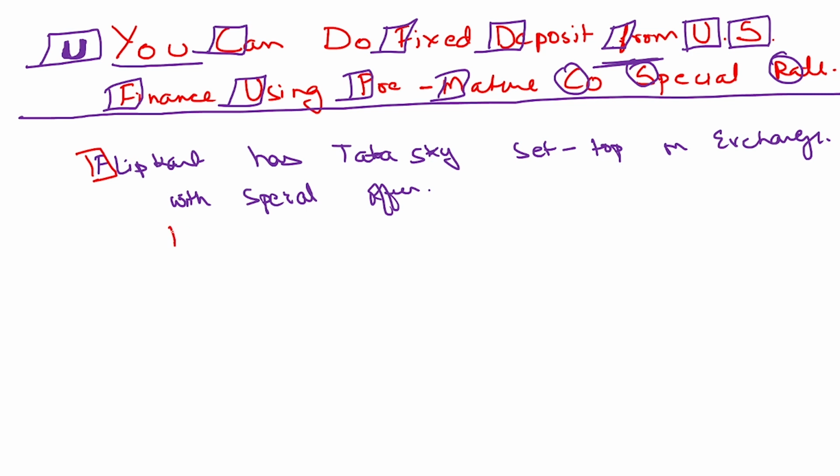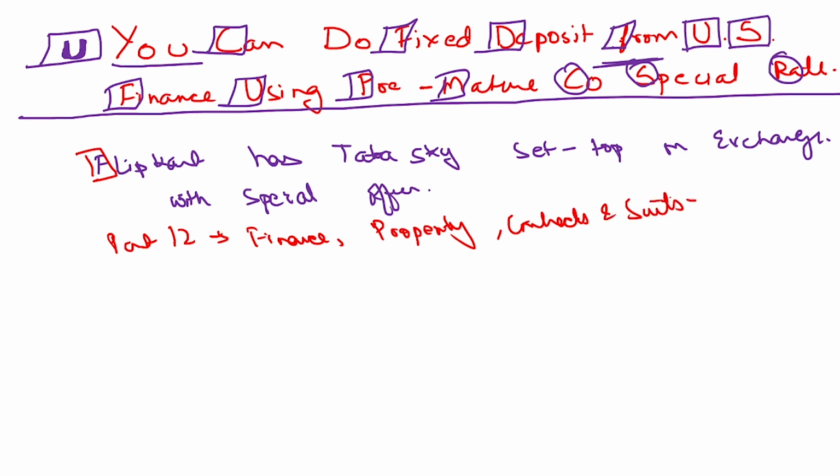And part 12 of the constitution talks about finance, property, contracts, and suits. In the same way, part 13 talks about trade, commerce, etc., which we can see through the T portion of the Tata Sky.